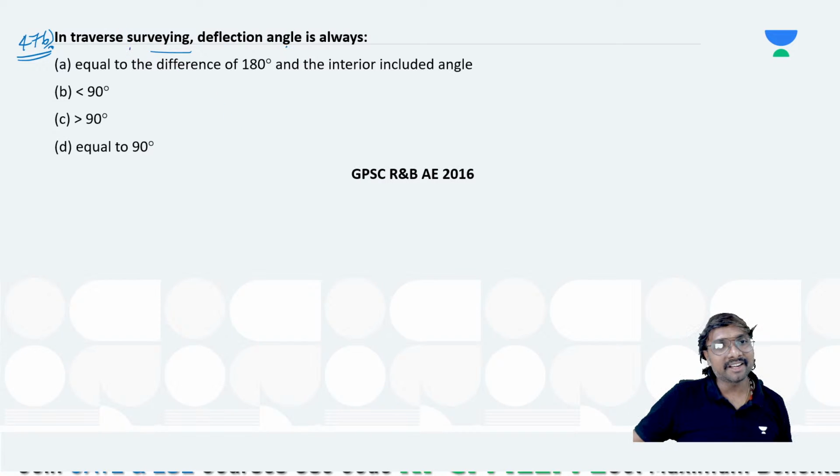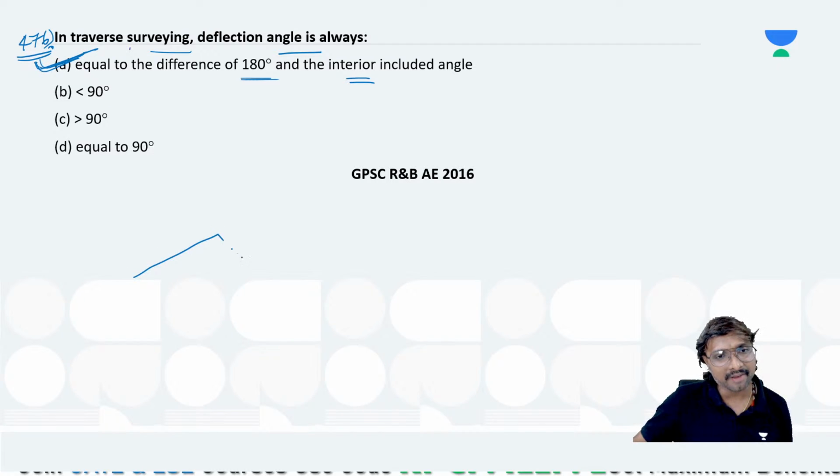In traversing, the deflection angle is always, right? What is the deflection angle always, you can say? 180 minus the included angle. Yes, right. If you just observe it, option A will be the correct answer, all of you, right?